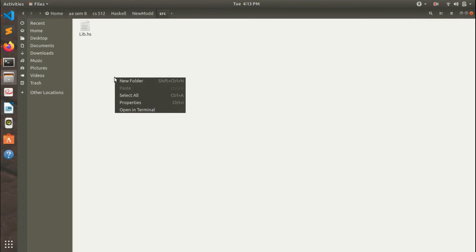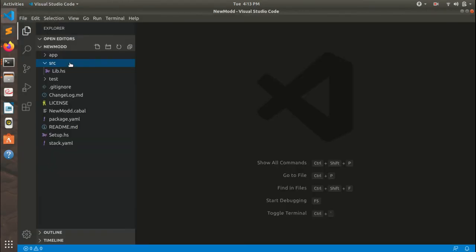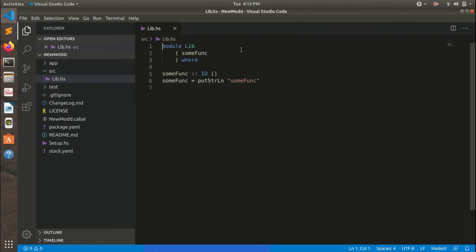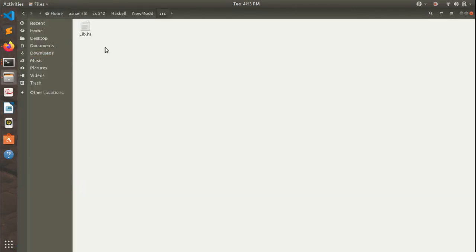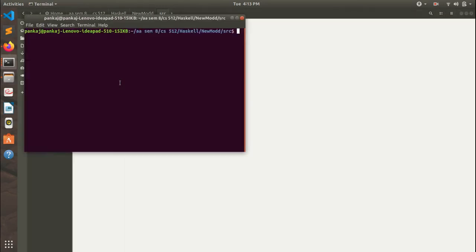I will show you that file. This is our main module, which contains the function sumFunc, only one function. If I want to create another submodule, just create one more file, let's say SubModule.